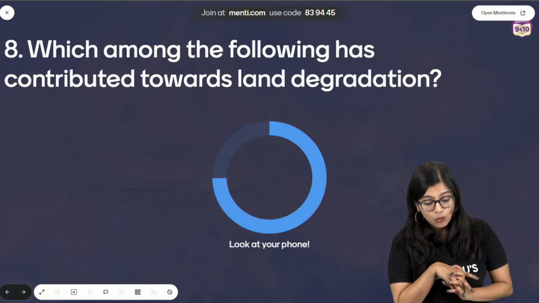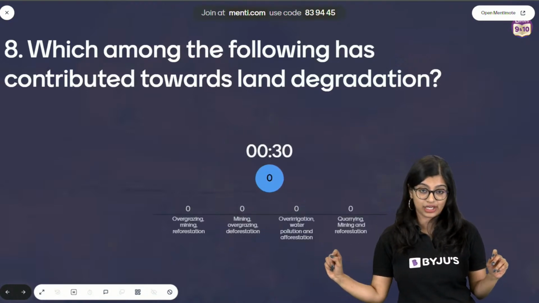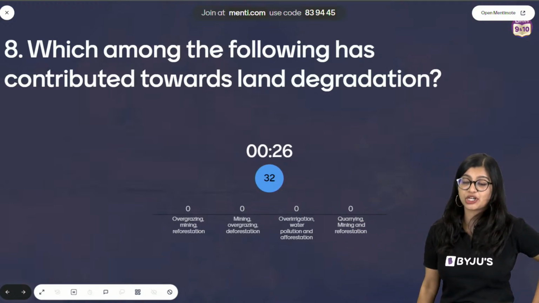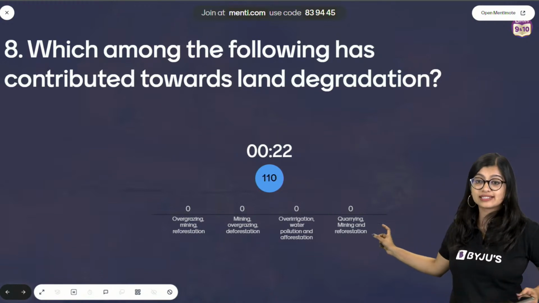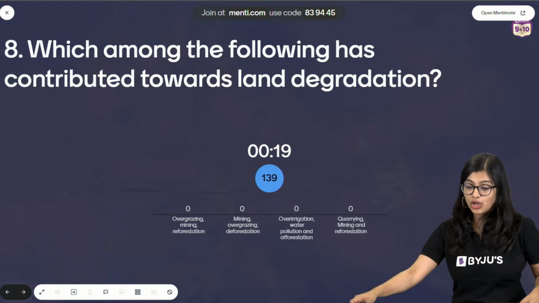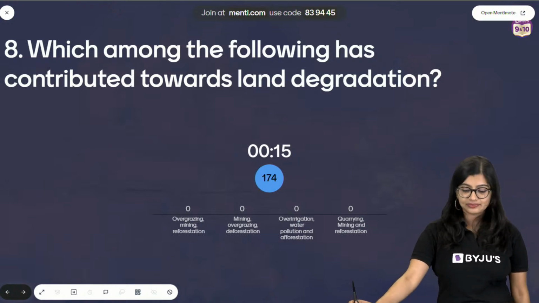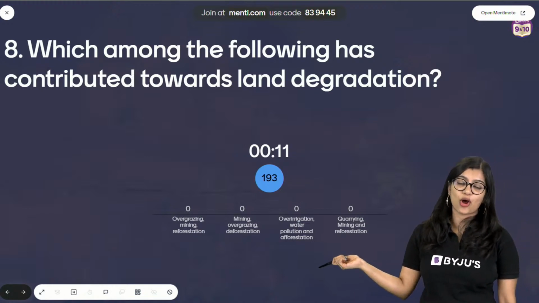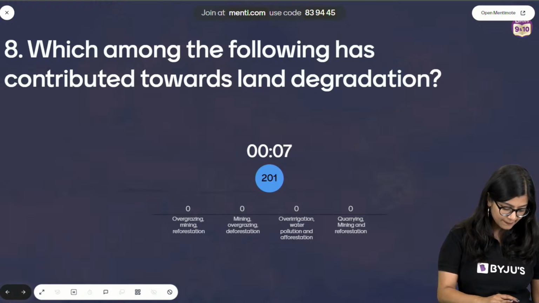Let's have a look. Which among the following has contributed towards land degradation? You have 4 options, okay? 4 options and you need to identify the correct set. Understand that these are all sets of options which are available. Code is 839445. Yes? These are sets. I would have easily given you 4 options and identified, but now you need to read through each of it. Yes?